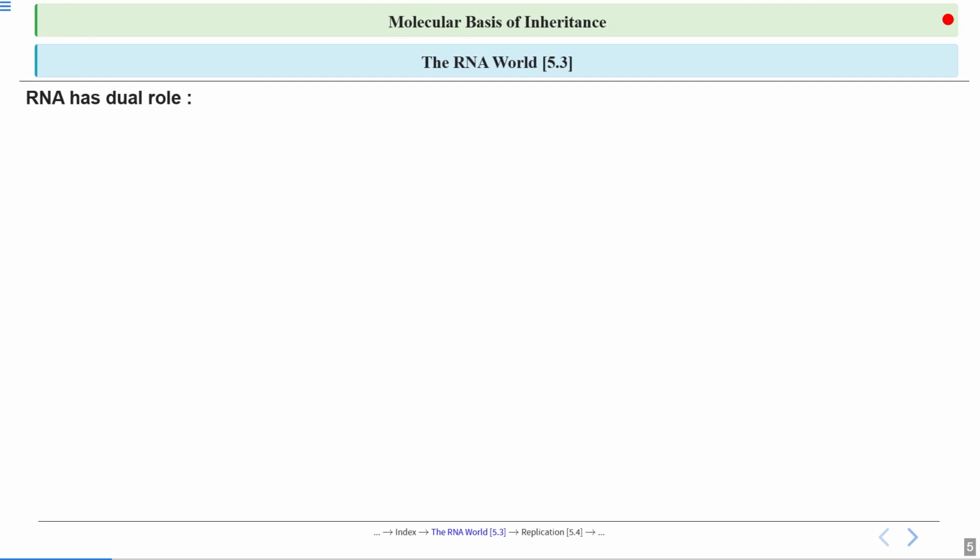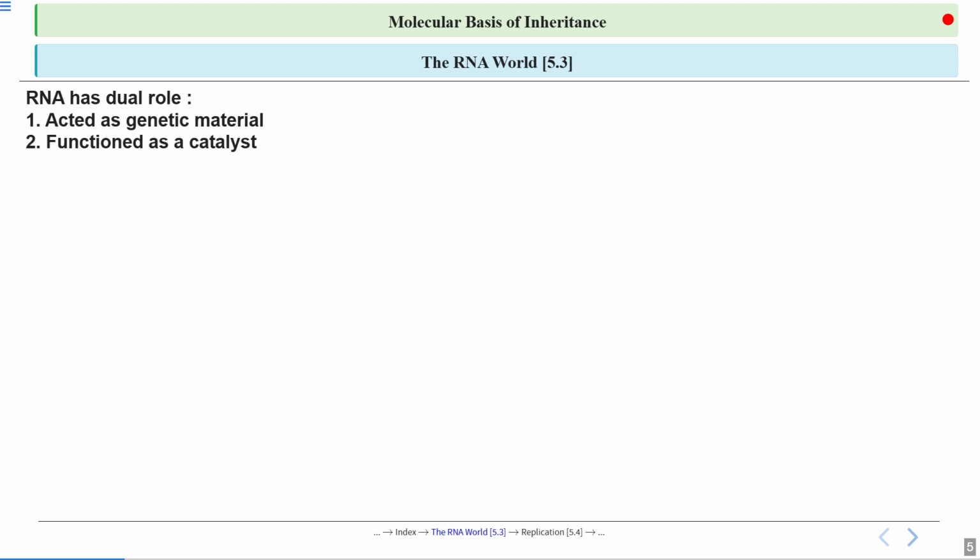So, first we will talk about the RNA world, which is NCERT session 5.3. RNA is doing a dual role. What are the two roles which RNA has been performing? The first role is that it acts as genetic material, and second, it functions as a catalyst.